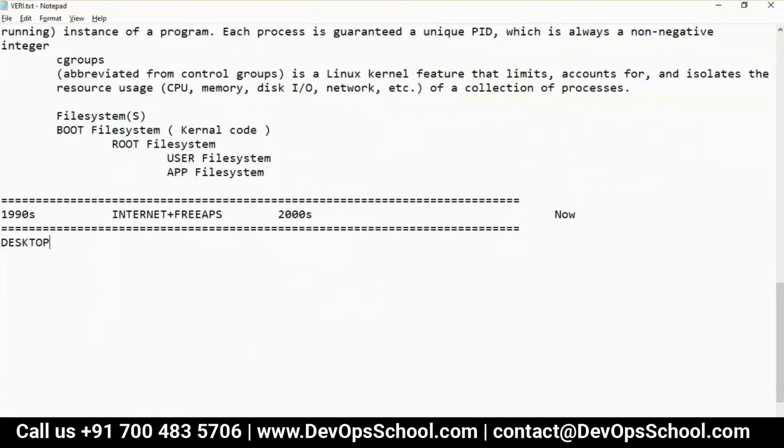So guys, that was the scene during the desktop era, the physical machine era. We were running on physical machines. Okay, so tell me what has happened. Something has happened which you know. What has happened?